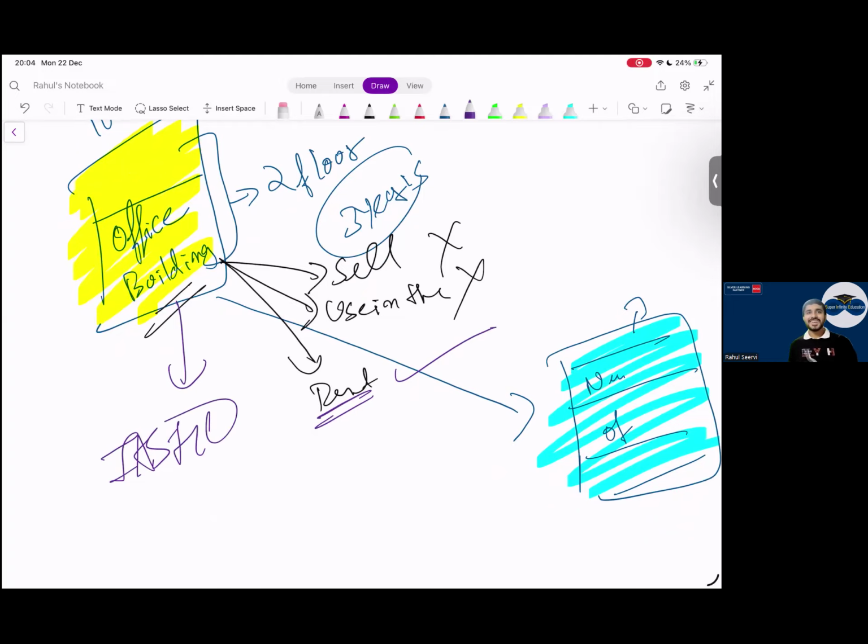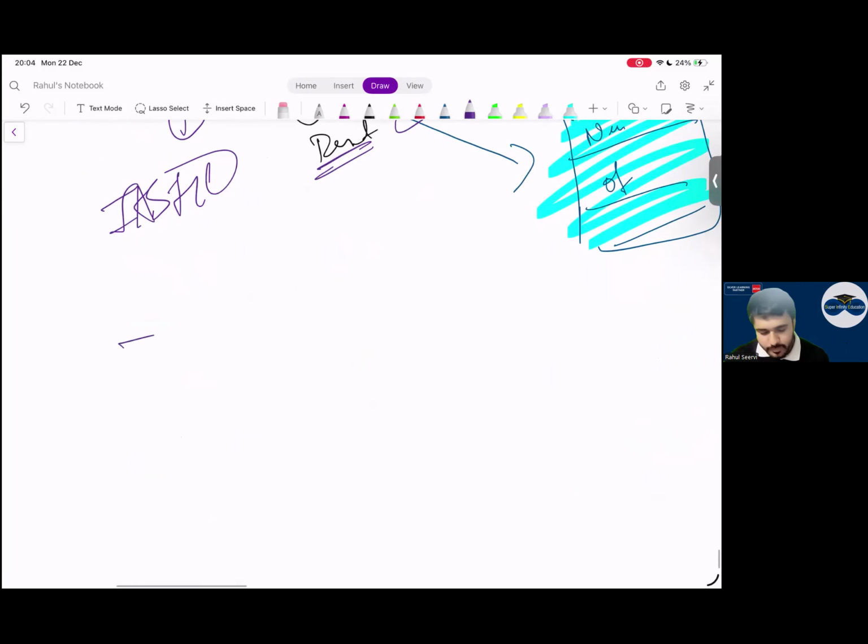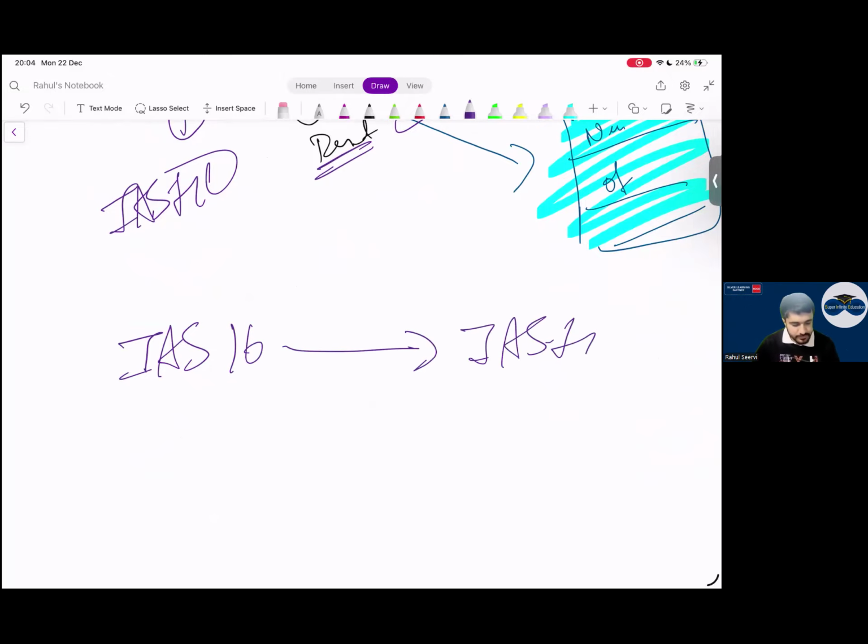IAS 40. Sir, first a property was used for what purpose? For business purpose. Now we are using this for what purpose, everyone? Rent. So can I say you are shifting from what to what? You are shifting from IAS 16 to IAS 40? Yes, sir. Can I say vice versa can happen? The reverse can happen. I had a property today.